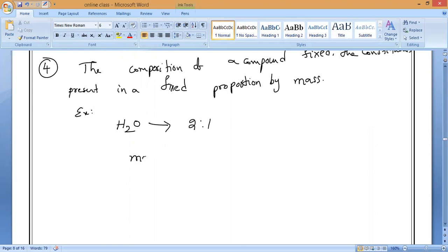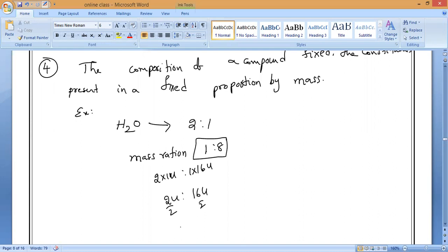2:1. And what is the mass ratio? We studied it: 1:8. It is already fixed. How? 2 into 1u is to 1 into 16u, which equals 2u is to 16u, which equals 1:8. So this is by mass. If you check anywhere in the world, the mass ratio in water is always 1:8 only.